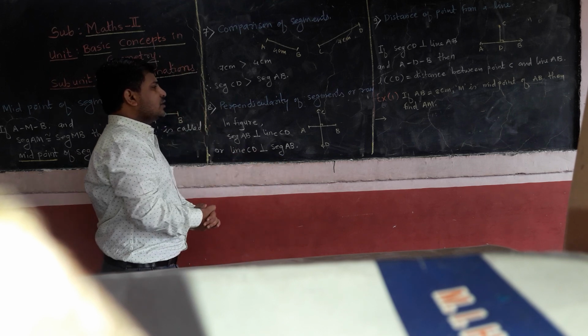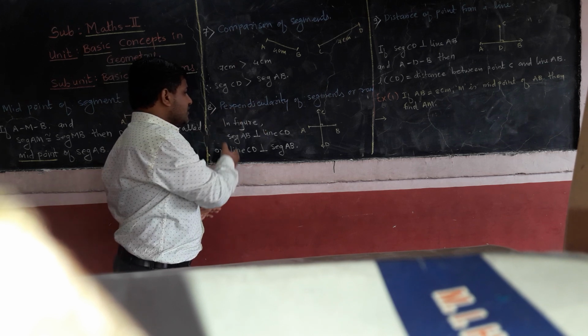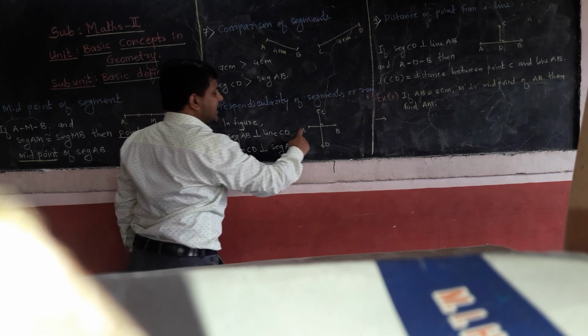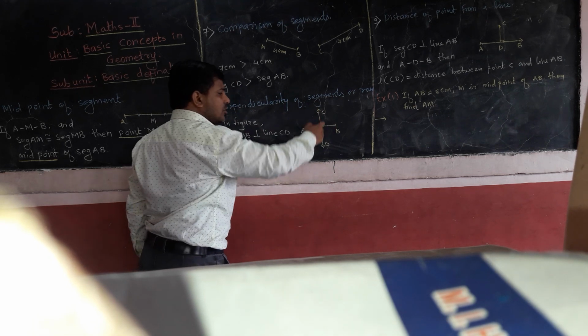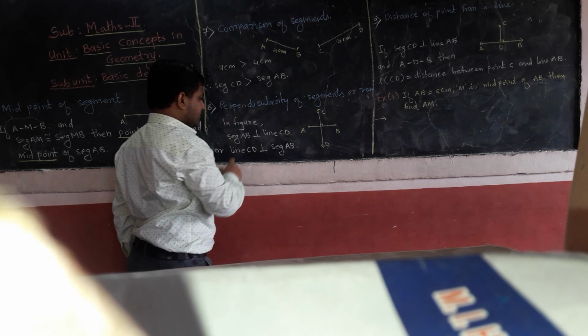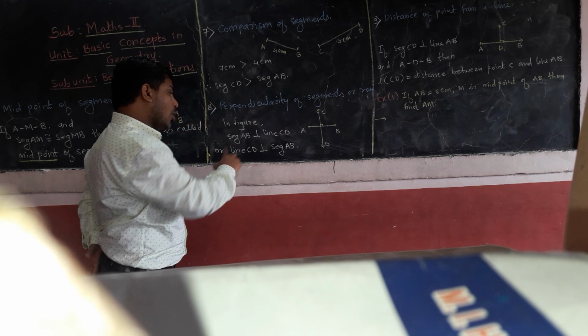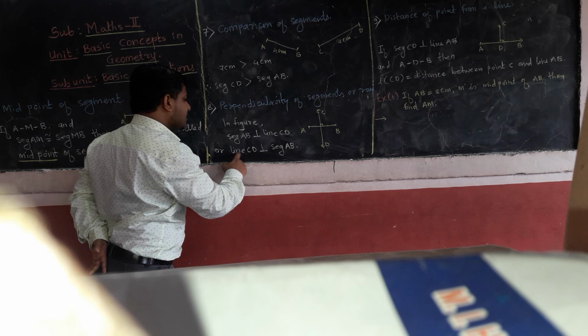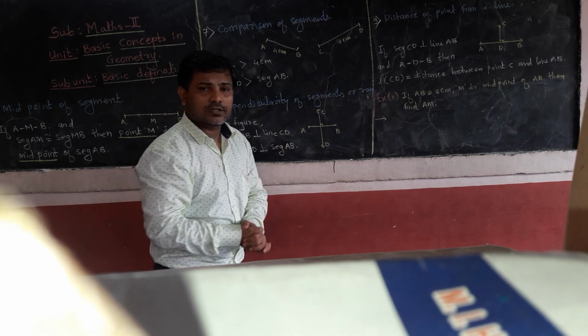8th point, perpendicularity of segment or ray. Now you can see in this figure, segment AB is drawn here and line CD is also drawn, and both of them intersect at a right angle. Hence you can say that segment AB is perpendicular to line CD, or you can say that line CD is perpendicular to segment AB. Both of them are perpendicular to each other.